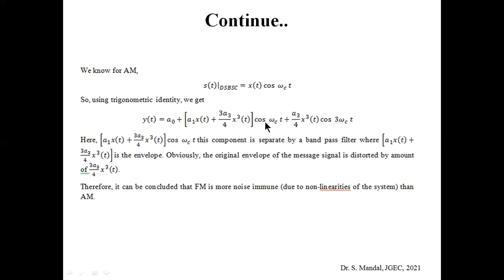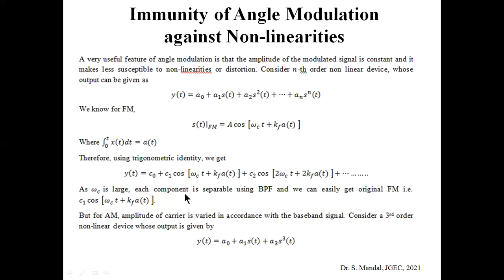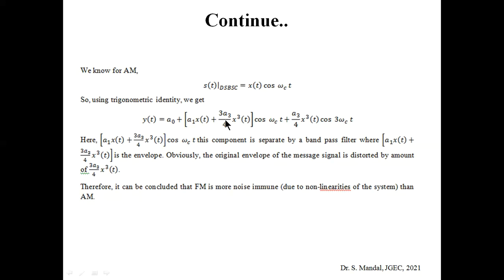So you can see that apart from the original a1 x(t), there is another component, 3aq/4 xq(t), so that is the distortion. Here you can see that the original envelope is distorted by 3aq/4 into xq(t). In the case of AM, this significant amount of distortion is present in the envelope, as we are dealing with the amplitude. But in FM, by using a simple bandpass filter, we can easily suppress the other components, whereas here you cannot suppress the other components by using a simple bandpass filter.